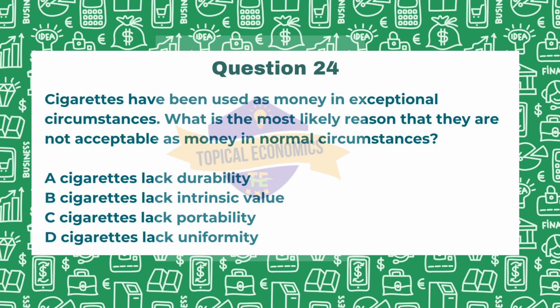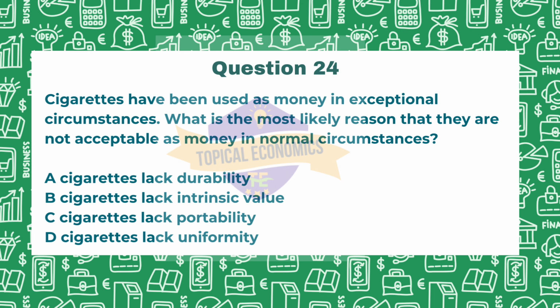Proceeding with question 24. Cigarettes have been used as money in exceptional circumstances. What is the most likely reason that they are not acceptable as money in normal circumstances? Option A, cigarettes lack durability. Option B, they lack intrinsic value. Option C, they lack portability. Option D, they lack uniformity. This is from 2015 May-June paper version 1.